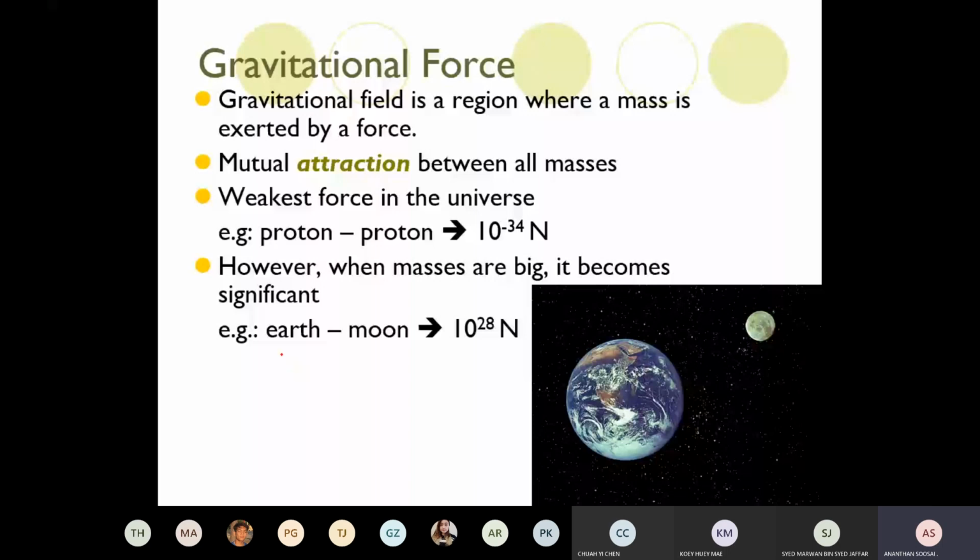Let's say you have a box, a 2 kilogram box, and at the side you have a glass, a cup. According to Newton, because both of them have mass, they are attractive in nature.